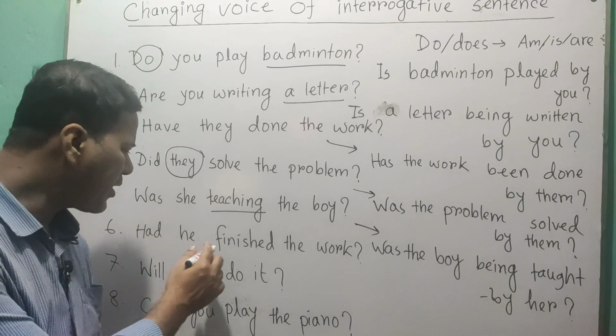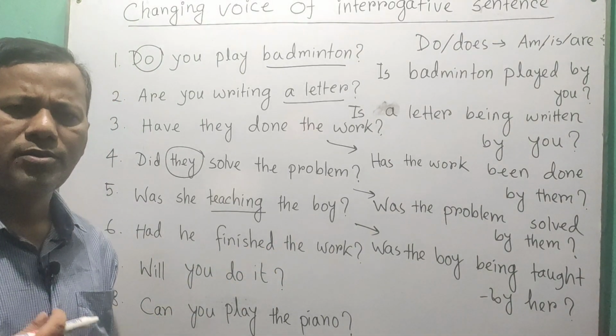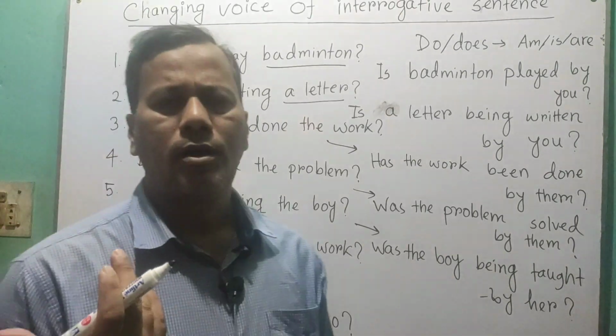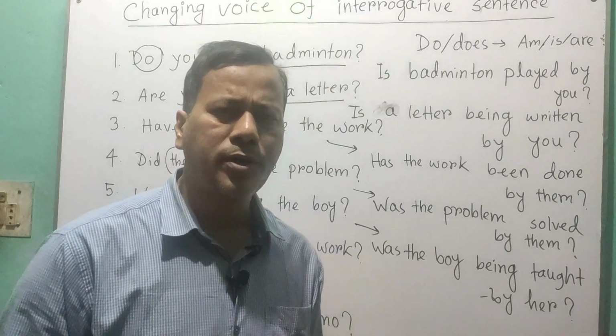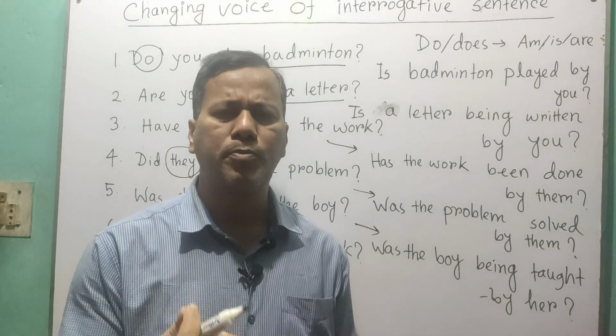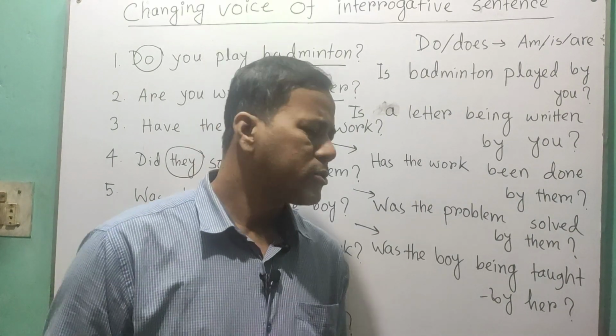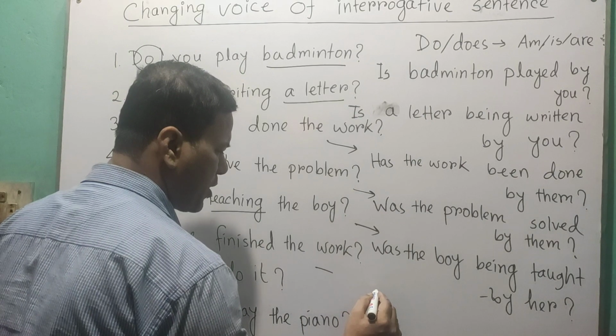Okay, so had he finished the work? Here we can see this sentence is actually in past perfect tense. Okay, so for past perfect we know that had is used as auxiliary and we have to use been after the subject. So the form will be: first write down the subject.